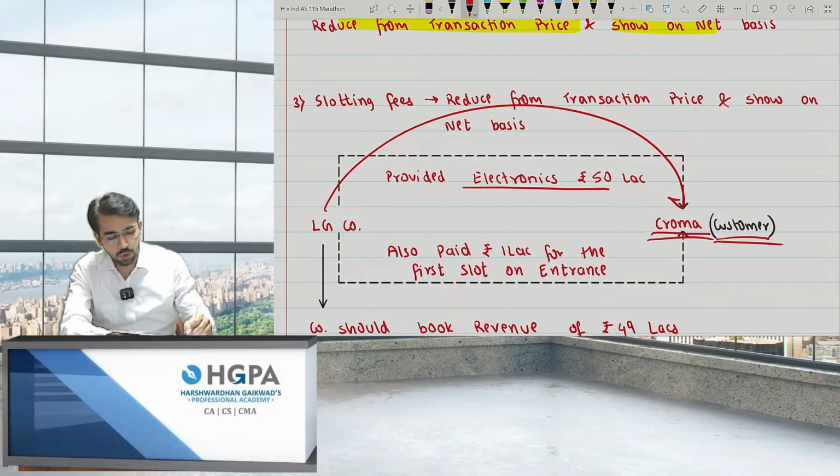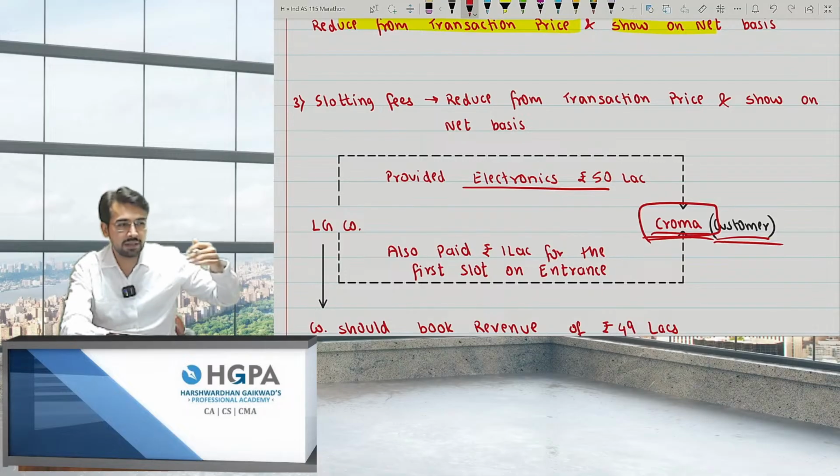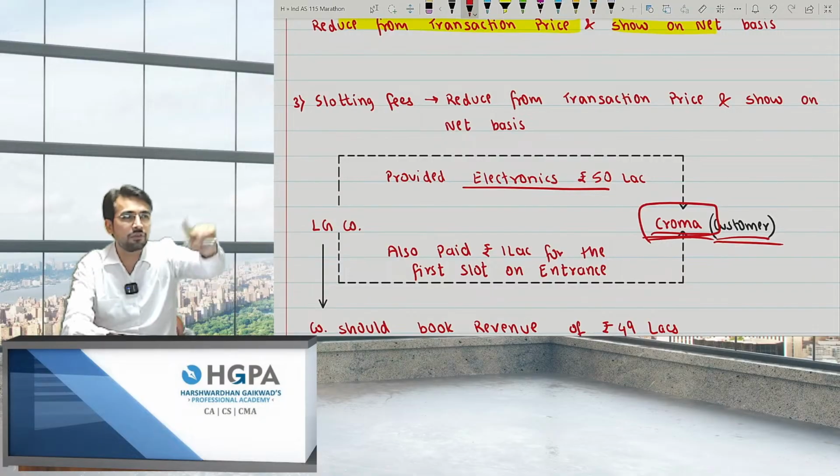But I also told Chroma that I want the front entrance. As soon as the customer enters, the front wall should be of LG products only. I want that slot. You have to advertise LG products only, not Samsung, not any other product. As soon as the customer enters, the first wall displayed should be of LG, right?